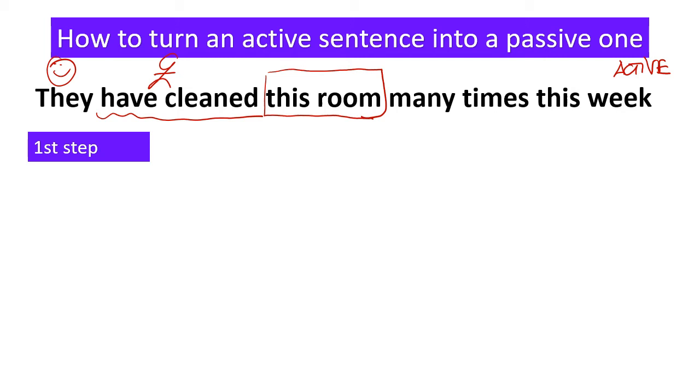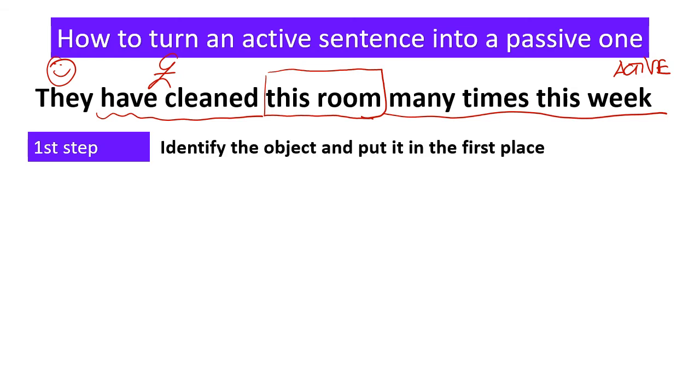So first step, the first thing I have to do is identify the object and put it in the first place to write my passive sentence. They have cleaned. What have they cleaned? What am I talking about? I'm talking about this room. So in first place I'm going to write this room.